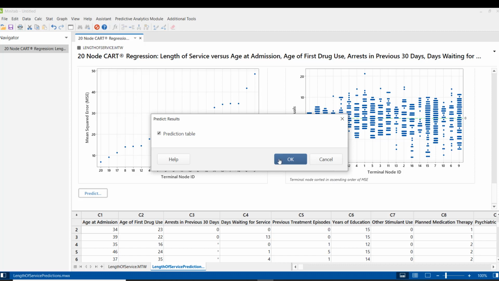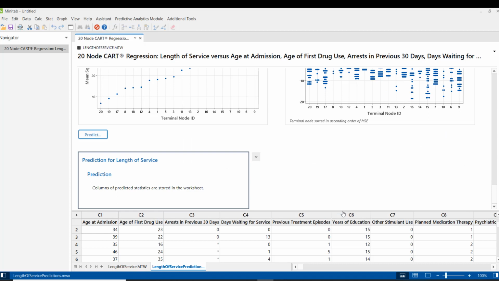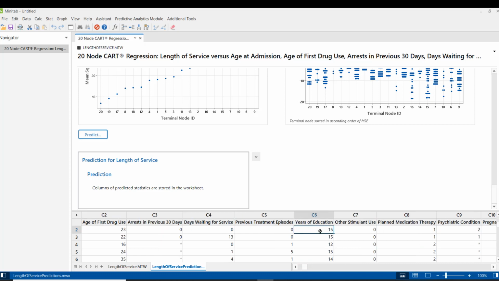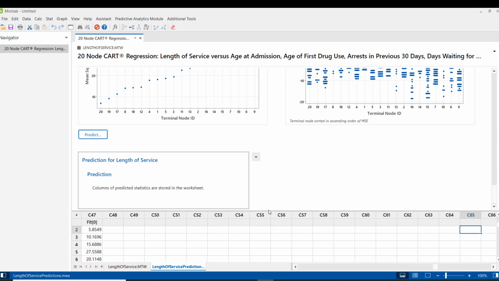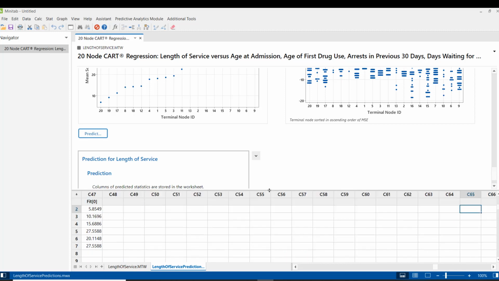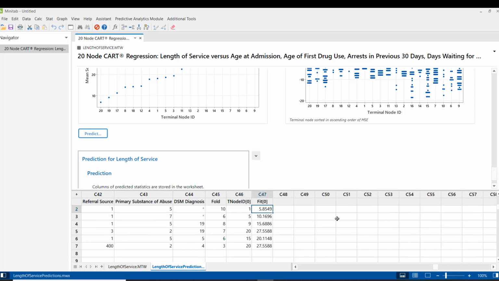So it is asking, okay, we will be doing it in the prediction table. Let me click OK. It says prediction for length of service, prediction column of predicted statistics are stored in the worksheet. So let me go on the right hand side of this sheet and see if it has been generated. Let me make it a little bigger. So here you can see this fit column, fit 0.